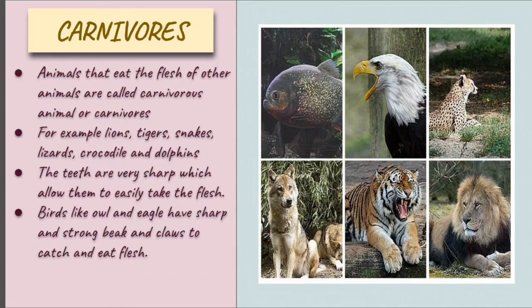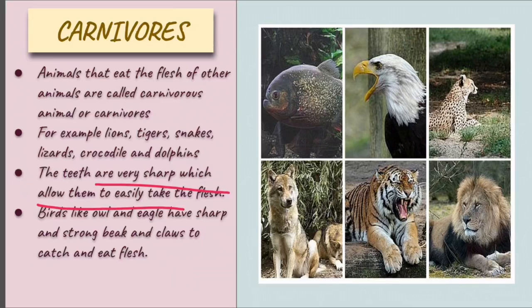These examples show that these animals are always dependent on other animals or other organisms' bodies for their survival in this world. They are totally dependent on the flesh of other animals, that is why they are known as carnivores. And the teeth of such animals are very sharp, which helps them tear the flesh, which is very hard and strong. Definitely we need something sharp just to tear it out.